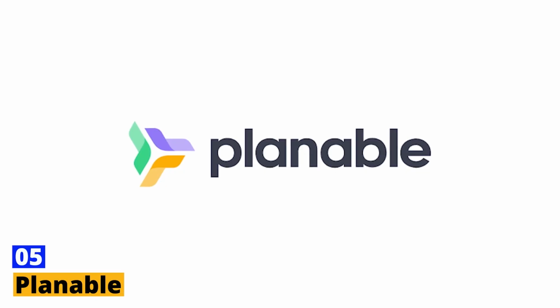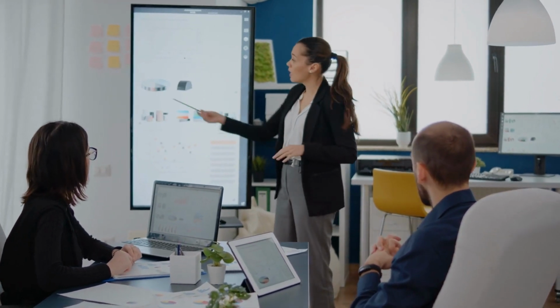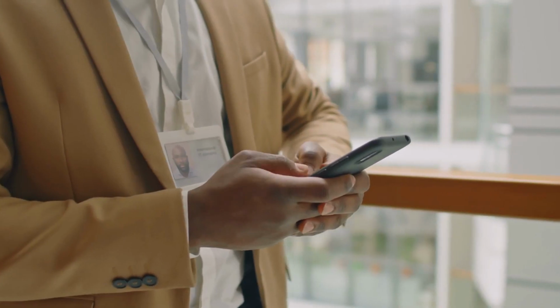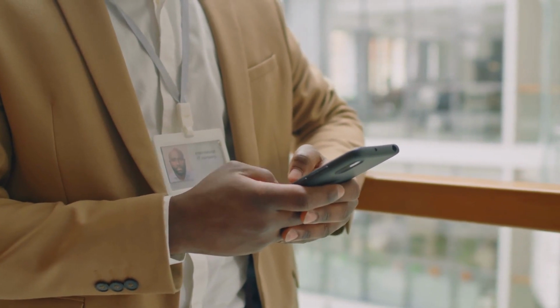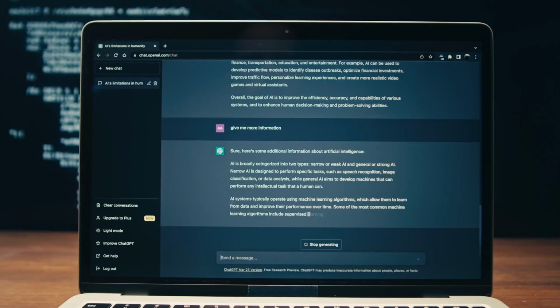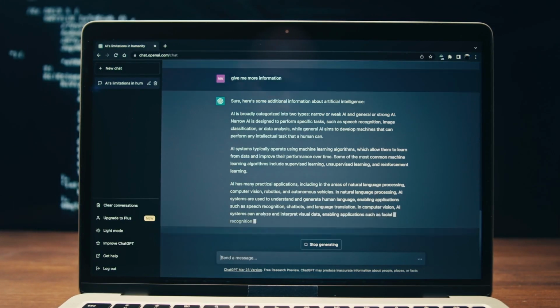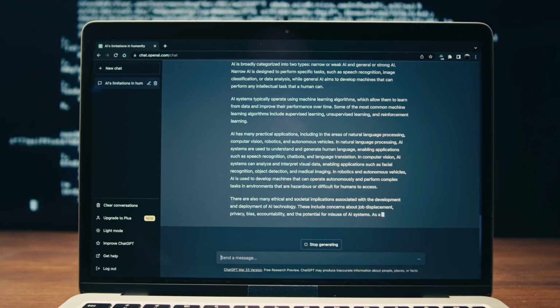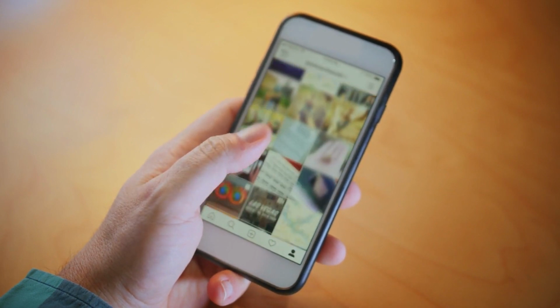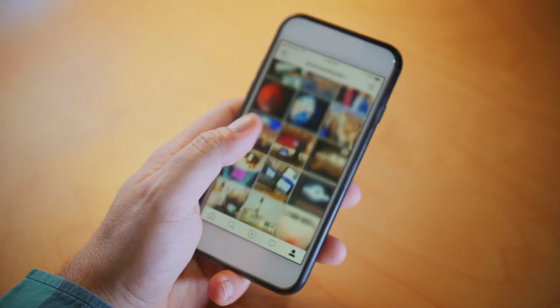5. Planable. Planable is a comprehensive AI marketing tool that streamlines the process of planning, drafting, collaborating, and approving various forms of written content. In addition, it assists in organizing and sharing content on social media platforms. Planable offers advanced features and functionality. Planable's AI writing assistant is designed to meet all your team's content and social media marketing needs, making it easy and straightforward. Crafting effective social media posts requires collaboration among writers, graphic designers, and strategists.